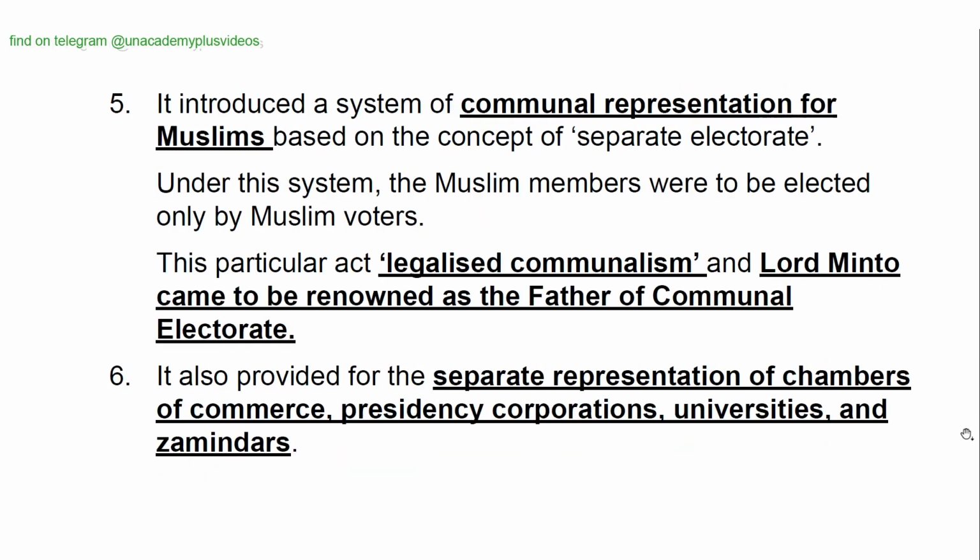It introduced a system of communal representation for Muslims based on the concept of separate electorates. Under this system, the Muslim members were to be elected only by Muslim voters. This particular act legalized communalism, and Lord Minto came to be renowned as the father of communal electorate. It also provided for the separate representation of the members of commerce, presidency corporations, universities, and zamindars.